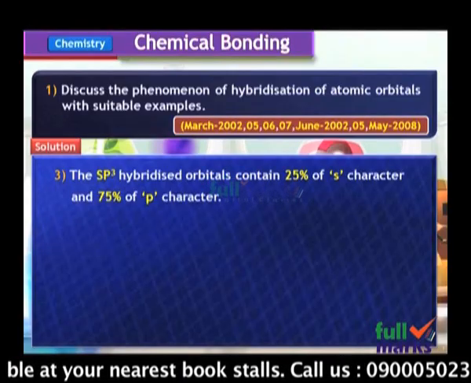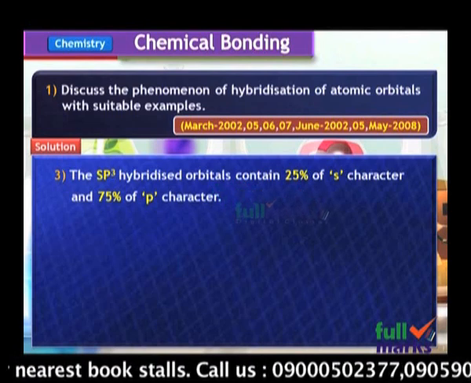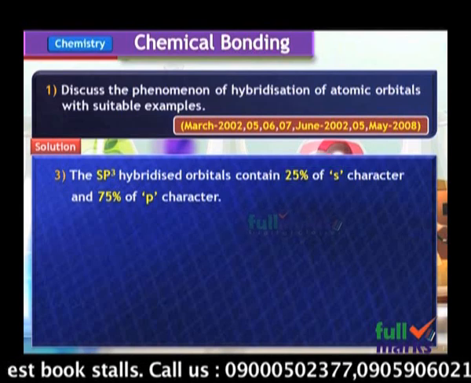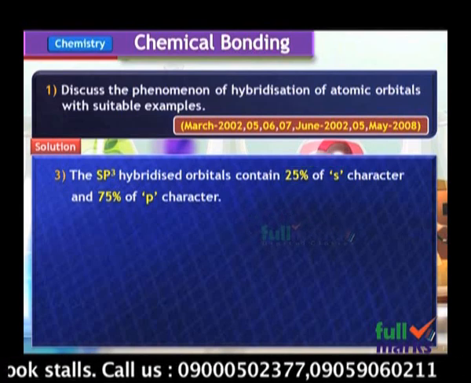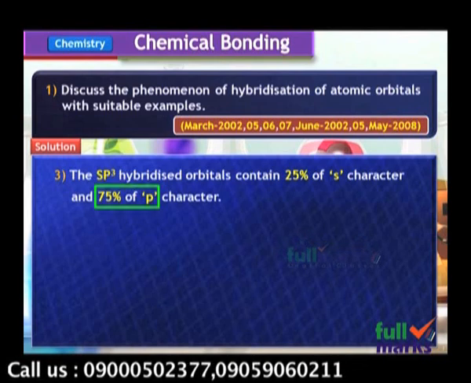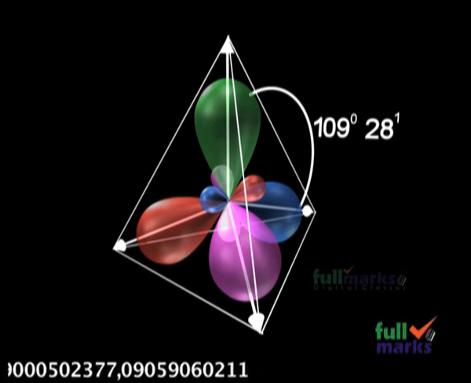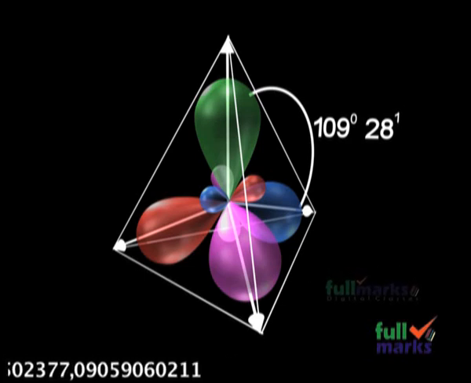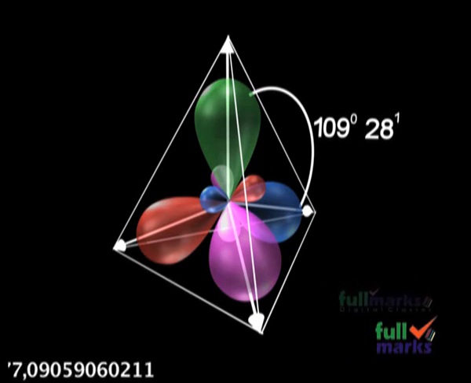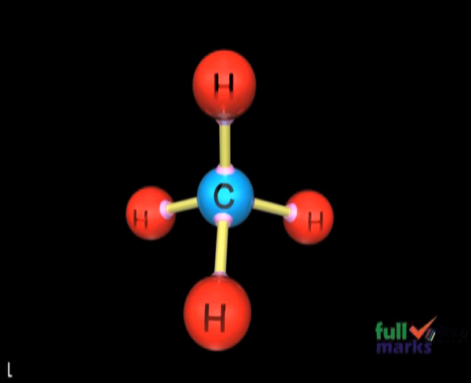In this hybridization, since only one s orbital is involved, the s character is 1/4, that is 25%, and p character is 3/4, that is 75%. And in this hybridization, the shape of the molecule is tetrahedral, and hence the bond angle of the molecule will be 109 degrees 28 minutes. Now to explain sp3 hybridization,